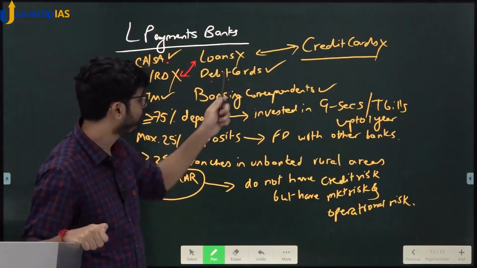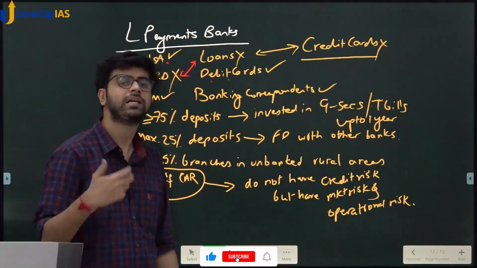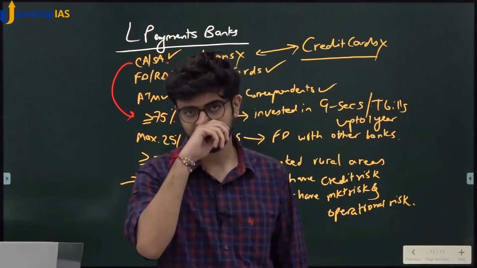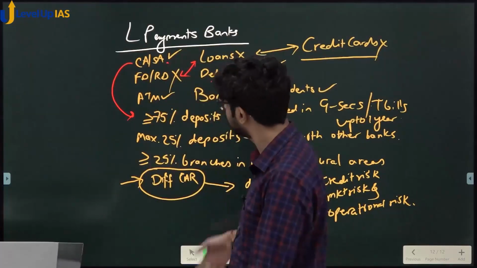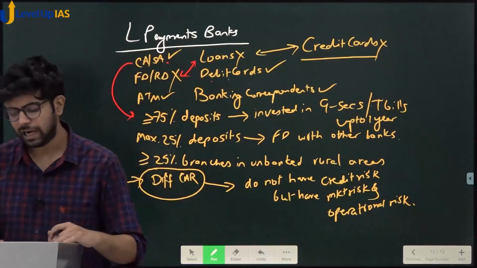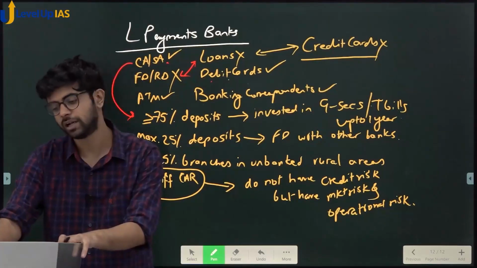If you cannot give loans, there is no credit risk. If there is no credit risk, the capital adequacy ratio is not required. Whose percentage will you take? There are no loans in the bank. There are no loans and advances given by the bank. From what will you calculate the capital adequacy ratio? There is a different capital adequacy ratio which is required, and why is that required? Because they still face operational risk and market risk, but not credit risk.